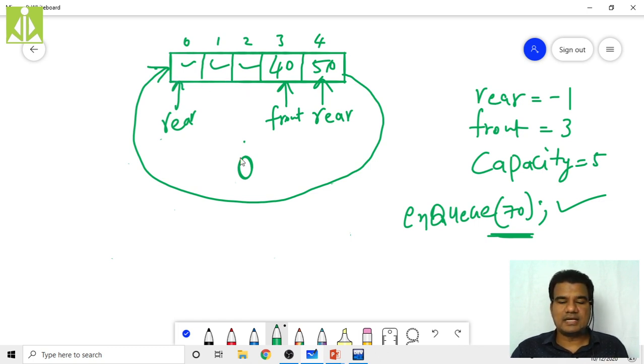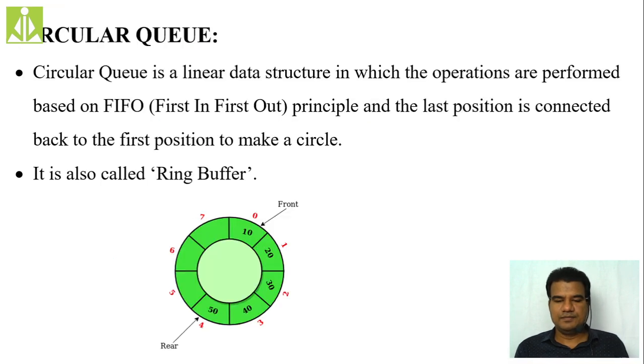Even if you make it as a circle, which is front, which is rear, we cannot decide, isn't it? So in that way we are forming our circular queue, making utilization of the empty spaces in our queue by forming a circular queue. So go to your concept and see it.